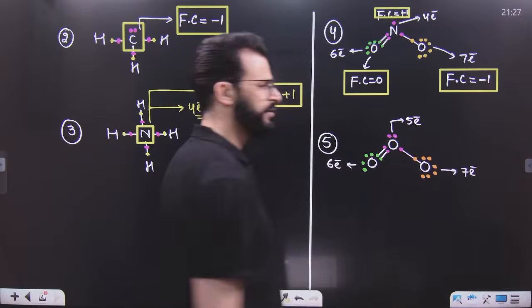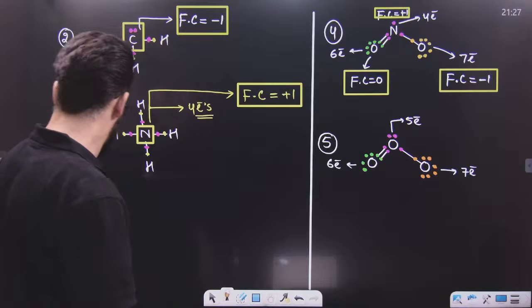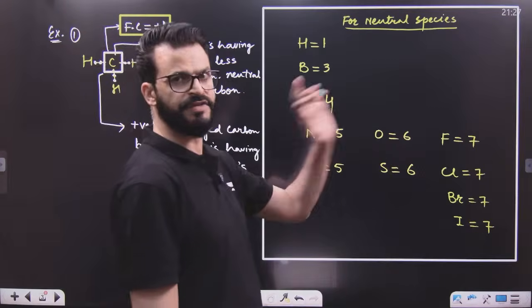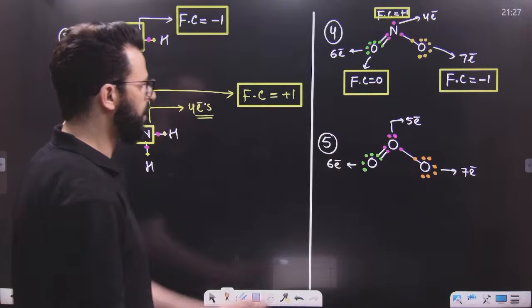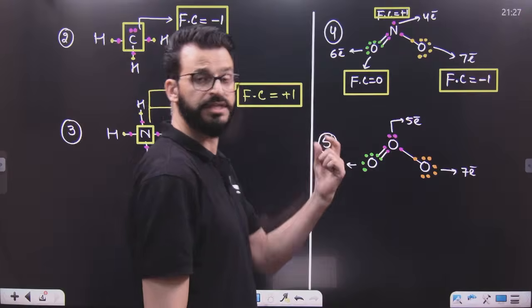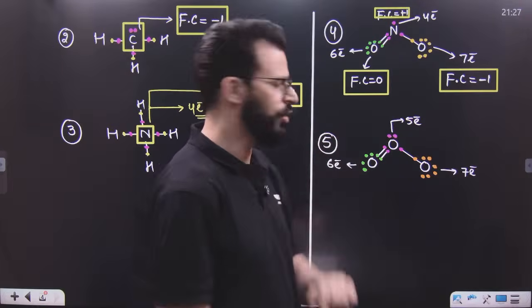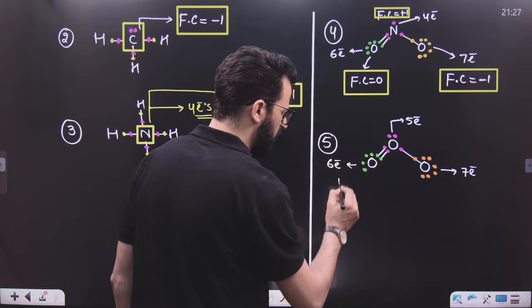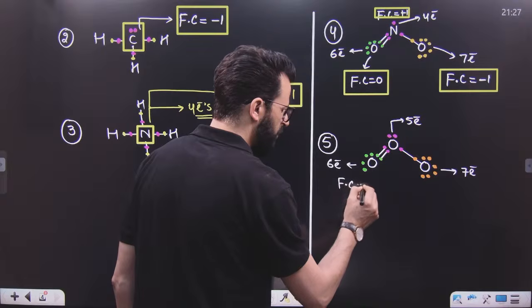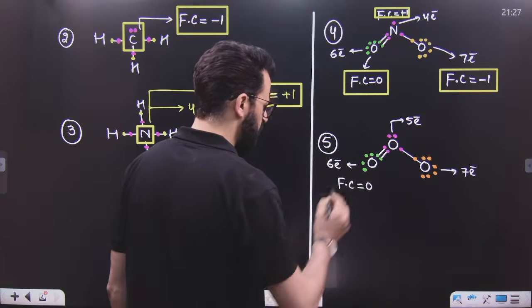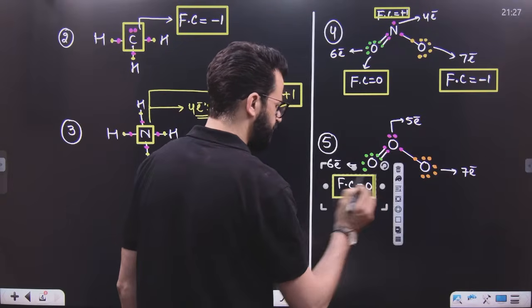Now compare these electrons with neutral oxygen. Have a look. Neutral oxygen is having 6 electrons. Now compare this oxygen with neutral. Neither electron has been gained nor lost. That means the formal charge of this oxygen will be simply 0.